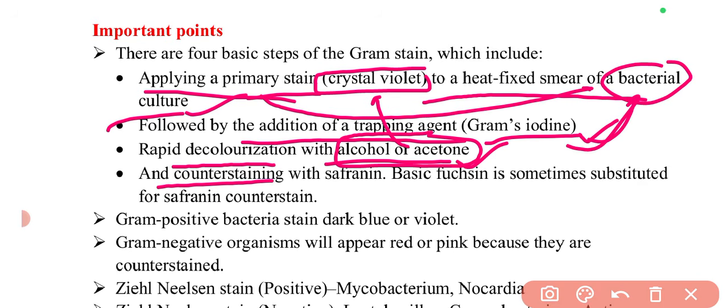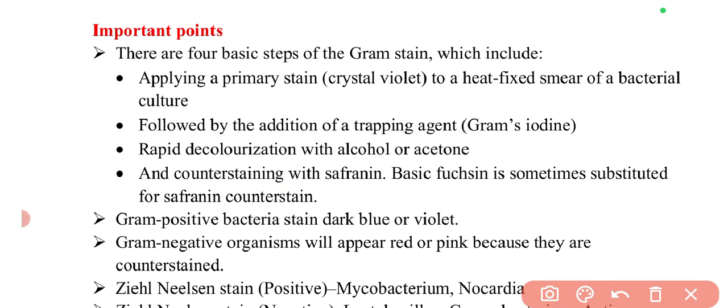Then after decolorizing, we'll add the counter staining with safranin, and basic fuchsin is sometimes substituted for safranin counter stain. So in this, what you need to remember is the 4 steps. First, initially the crystal violet color will be formed.